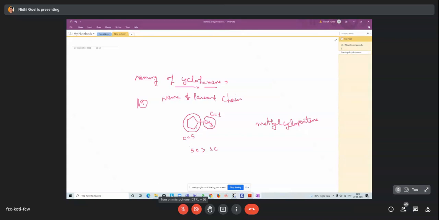That means if different numbers of carbon atoms are present, that means different substituents are present on the cyclic ring or cycloalkane, the naming is according to the number of carbon atoms; the one with fewer carbon atoms gets priority. So the name of this molecule is methylcyclopentane. Another example: CH2, CH2, CH2, CH3, attached to a ring.